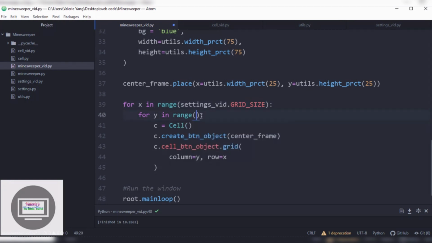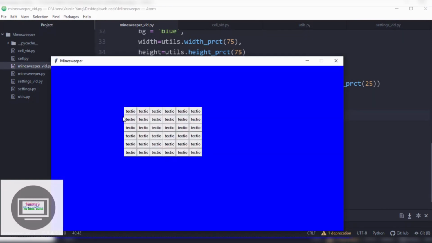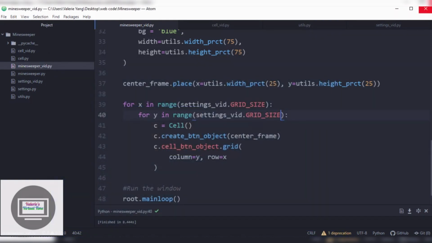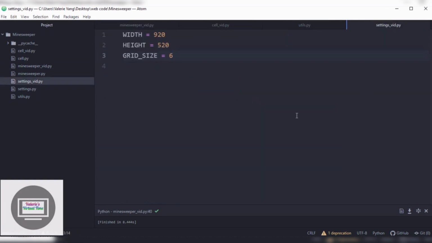Settings vid dot grid size. Now it should work perfectly. 1, 2, 3, 4, 5, 6. 1, 2, 3, 4, 5, 6. And now I can easily change this from here.